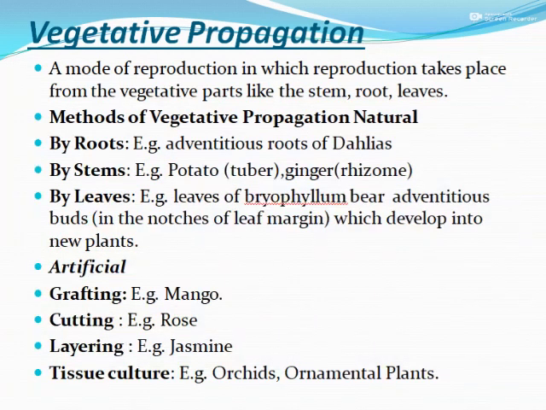Artificial means include grafting, which is often practiced, for example in mango. Through cutting, we can find it in the case of rose. Through various kinds of layering, we can find it in jasmine. And through tissue culture, we can find it in orchids and ornamental plants like banana, etc.